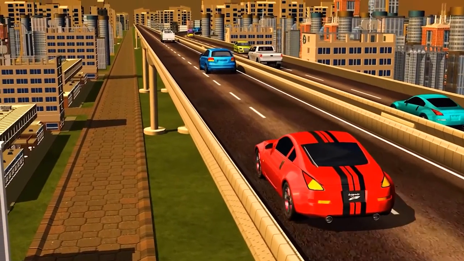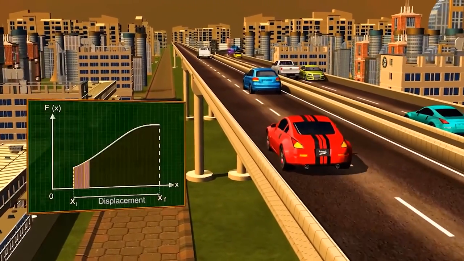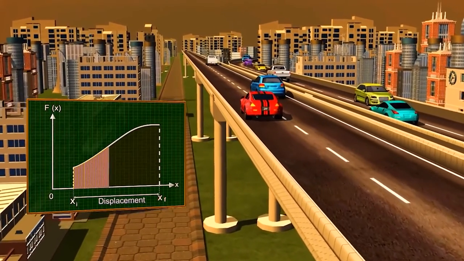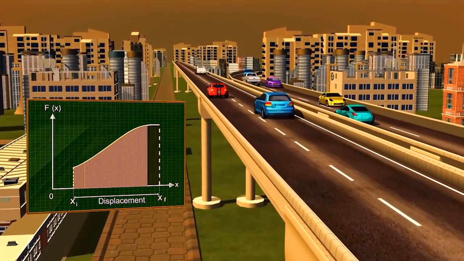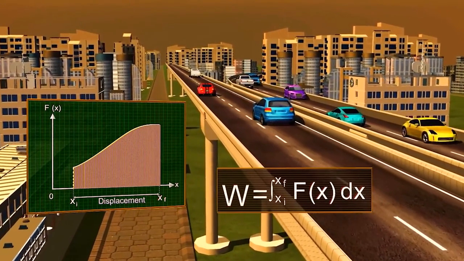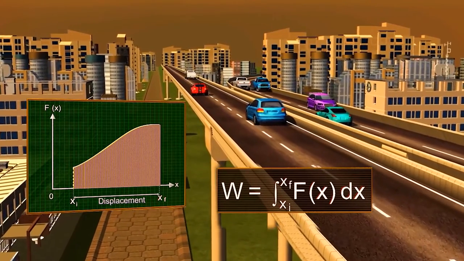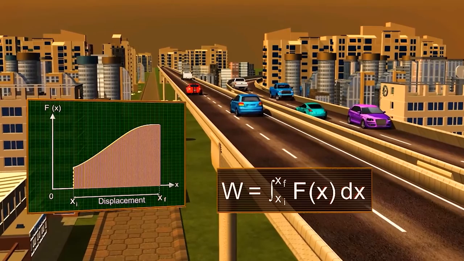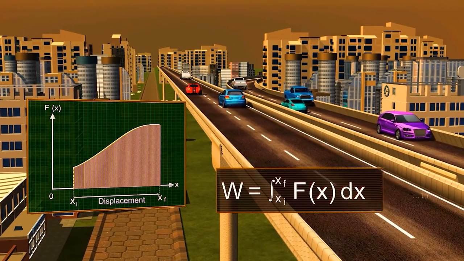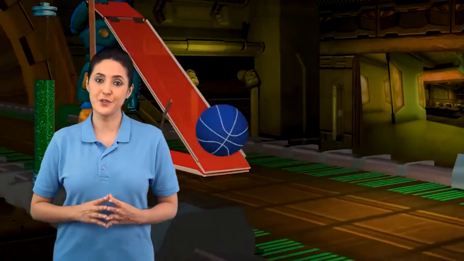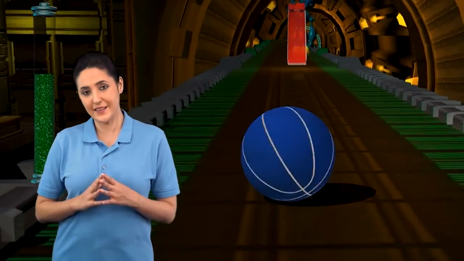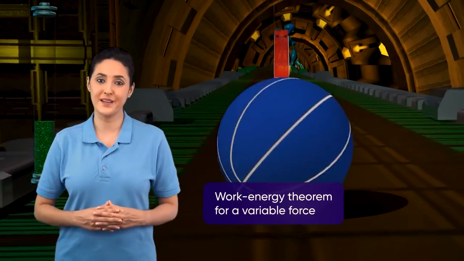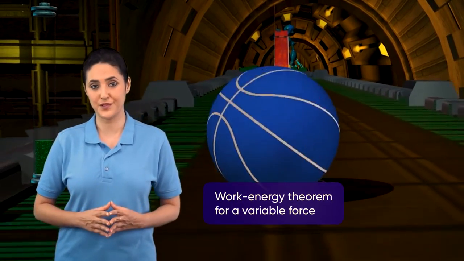We have learnt that for a varying force, the work done in one dimension can be expressed as a definite integral of force over displacement. W equals integral xi to xf Fx dx, equation 1. We have also learnt that a moving body acquires kinetic energy. In this topic, we will relate the two concepts and prove the work-energy theorem for variable force.